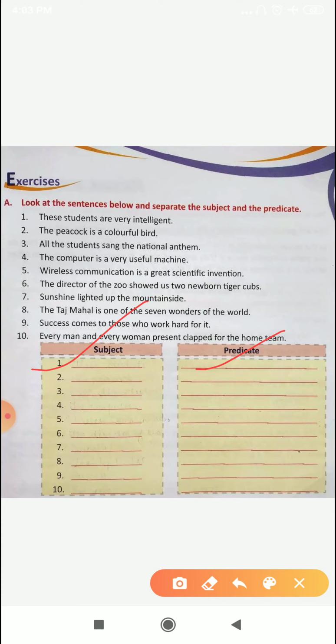7. Sunshine lighted up the mountainside. 8. The Taj Mahal is one of the 7 wonders of the world. 9. Success comes to those who work hard for it. 10. Every man and every woman present clapped for the home team. So this is your homework, students, and you have to do this in your book with the help of a pencil. In the next video, I'll tell you the answers of this exercise and you have to match the answers. And the remaining work also we will do in the next video, students.